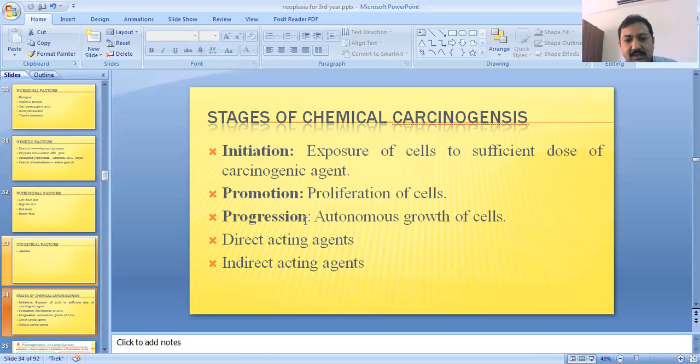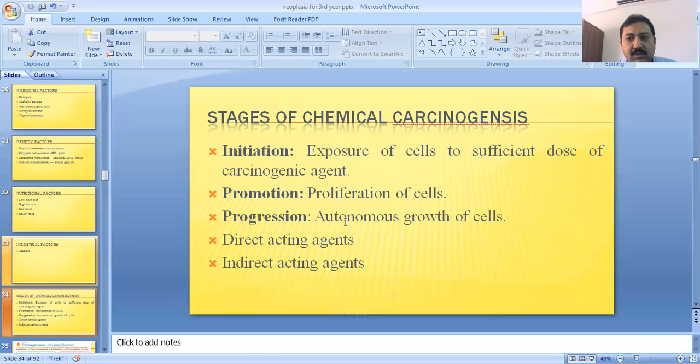And the third phase is the progression phase. In the progression phase, the cell becomes autonomous. It does not need any type of cell cycle. It automatically replicates itself and divides, and their number will increase, and at that place it will produce a mass, and that mass we will say is the neoplasia at that organ or tissue.